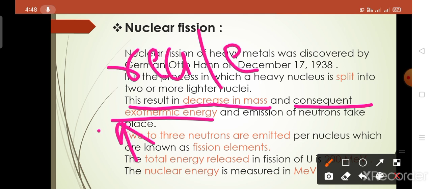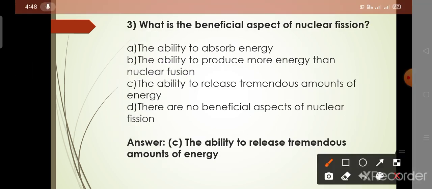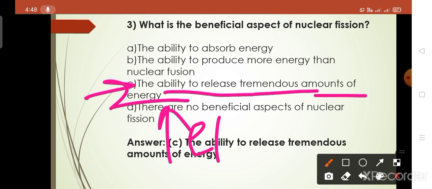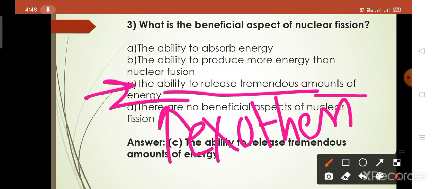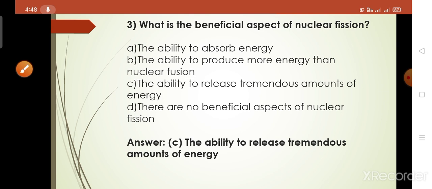Which means, in nuclear fission, the release of energy takes place by a neutron. So the answer of this question is option C, the ability to release a tremendous amount of energy, meaning the exothermic energy. The answer is option C, because in nuclear fission the energy is released in the form of exothermic energy or heat.